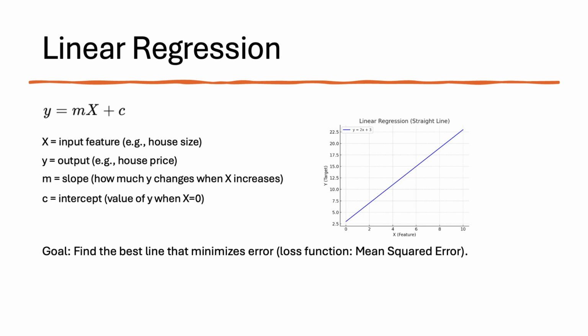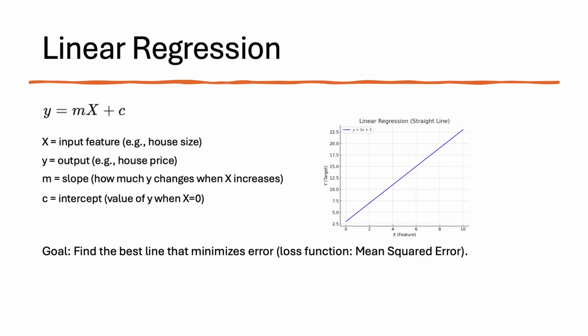So when I increase the house size, how much the price changes accordingly is the slope. And c is the intercept, which is the value of y when x is 0.